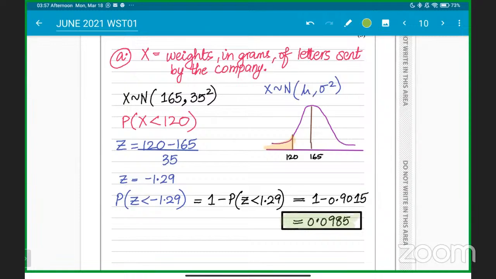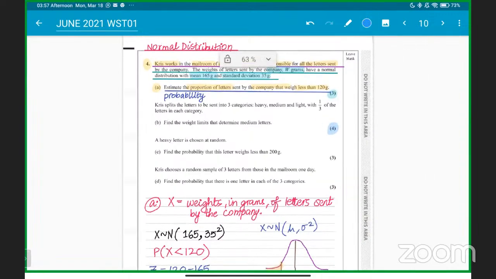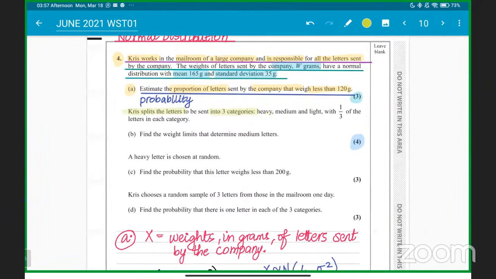So part A is done. Exactly a repetitive question from January, sir; this is the June 2021 paper. Next part is again for 4 marks. Chris splits the letters to be sent into 3 categories: heavy, medium, and light, with 1/3 of the letters in each category. So Chris is splitting the letters into equal parts. We have to find the weight limits that determine medium letters.